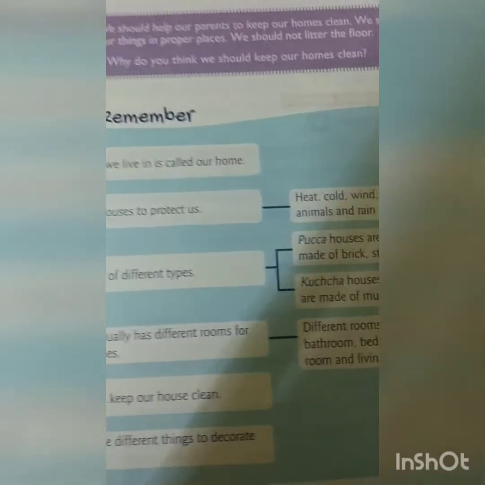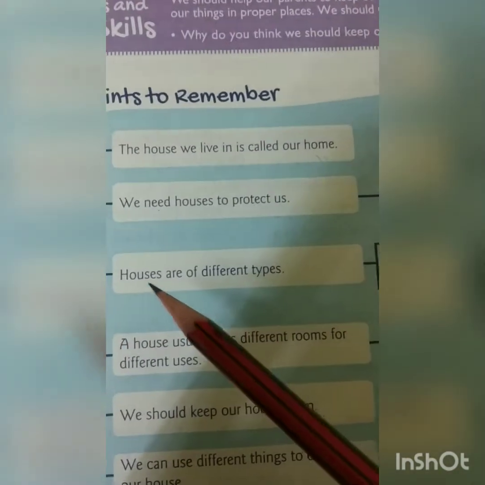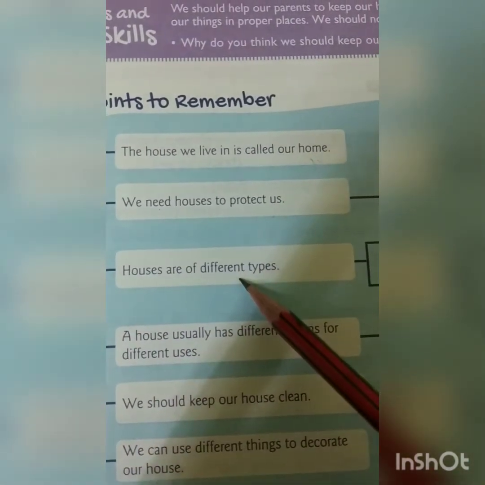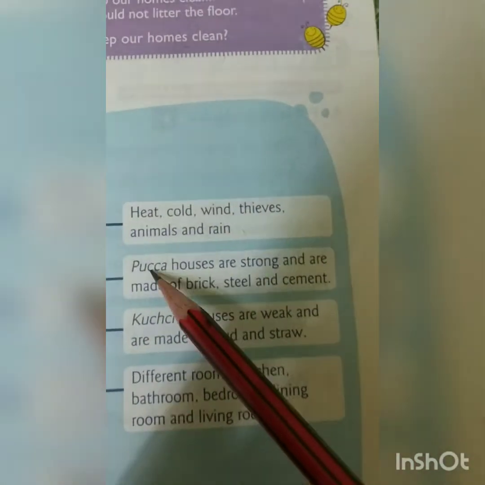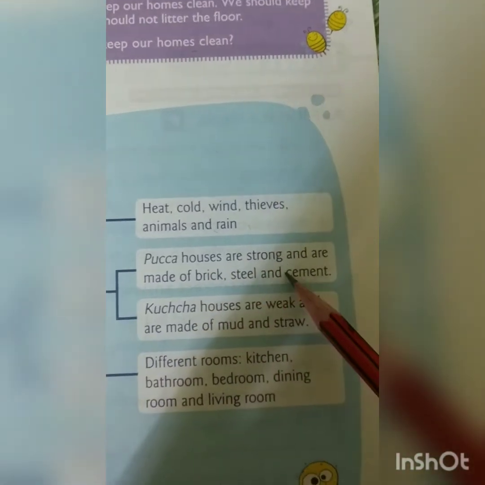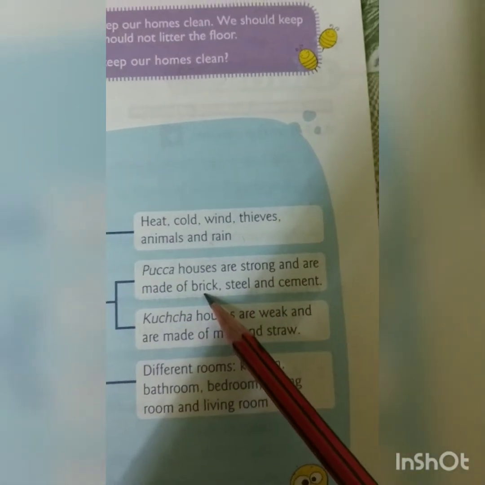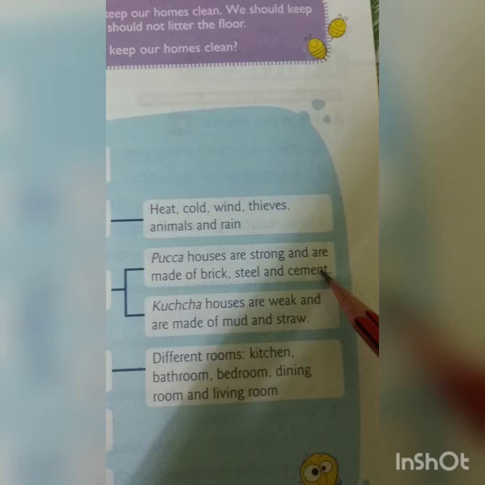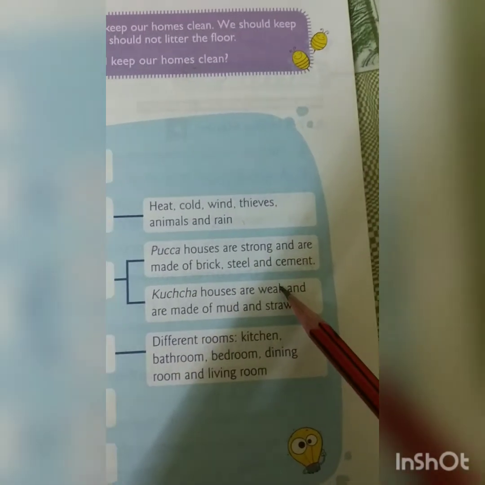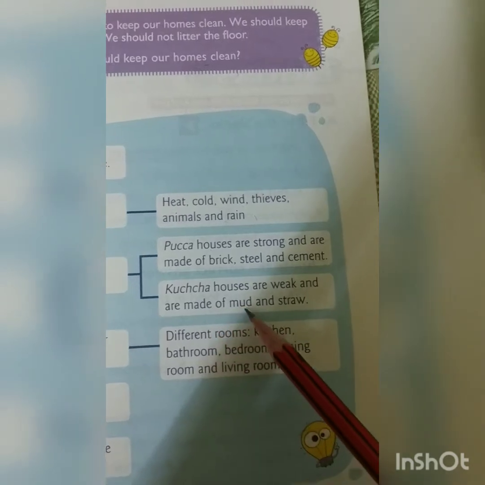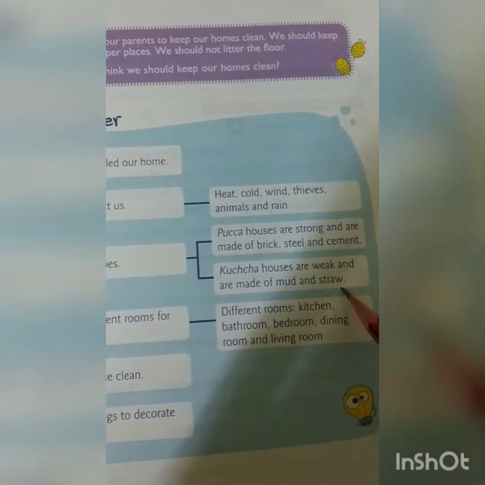So we need a house to live. Houses are of different types. What are they? Pakka houses are strong and are made of brick, steel and cement. Then the kacha house we saw, which is weak and made of mud and straw.